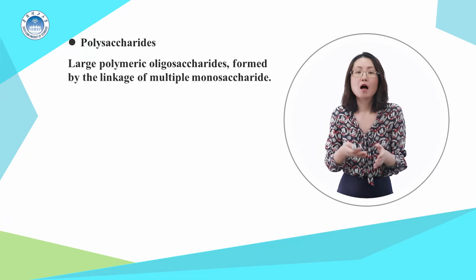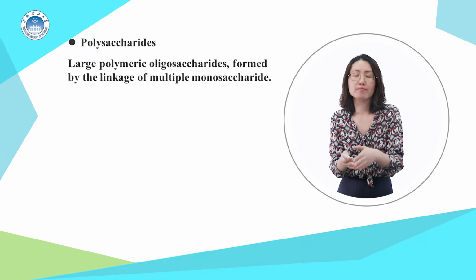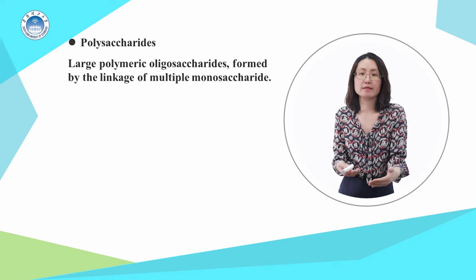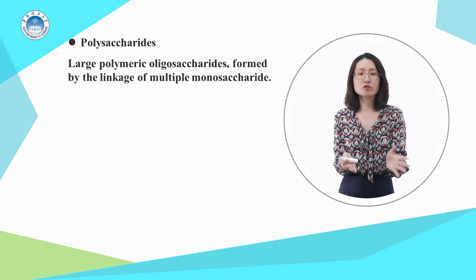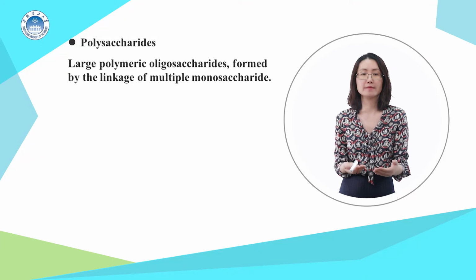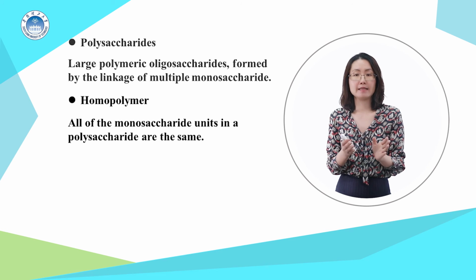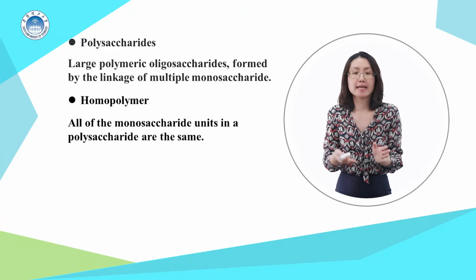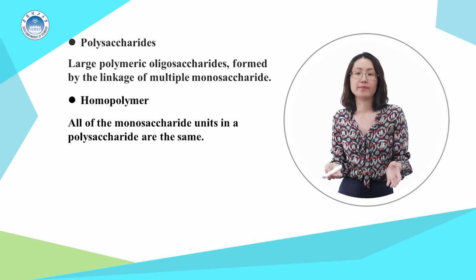Larger polymers formed by the linkage of multiple monosaccharides are called polysaccharides and play vital roles in energy storage and in maintaining the structural integrity of an organism. If all of the monosaccharide units in a polysaccharide are the same, the polymer is called a homopolymer.